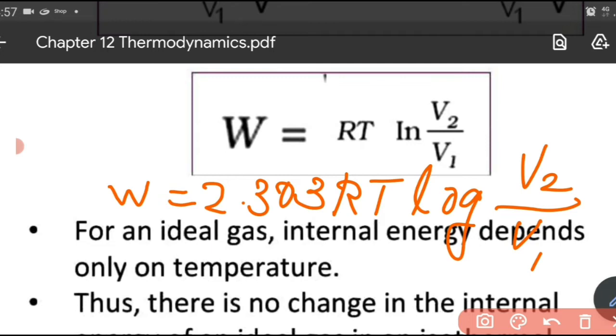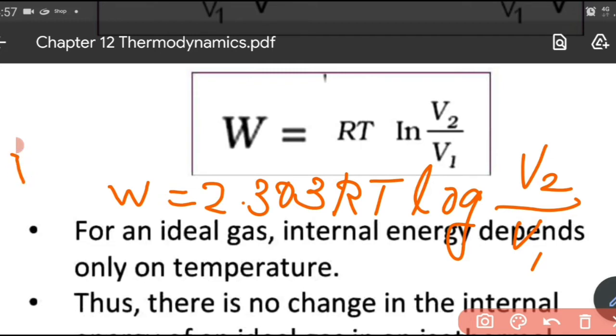So the expression for work done during an isothermal process is 2.303 RT log V2 by V1. Here R is the universal gas constant, T is that constant temperature at which the process is taking place, and V2 and V1 are the volume of the system at the two stages. So final volume is V2 and initial volume is V1.